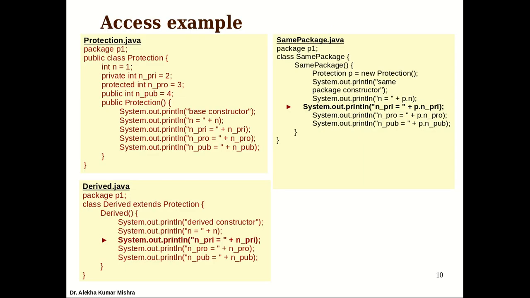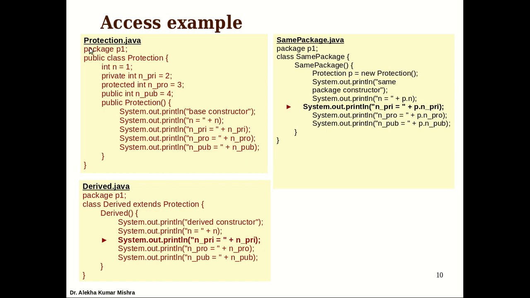We take the example from the book, which has two packages. Let me show you via the example, it is better to understand. Let us discuss this example first. First, we're discussing the first package, that is package 1. You can see that there are 3 different files created: protection.java, derived.java and samepackage.java.